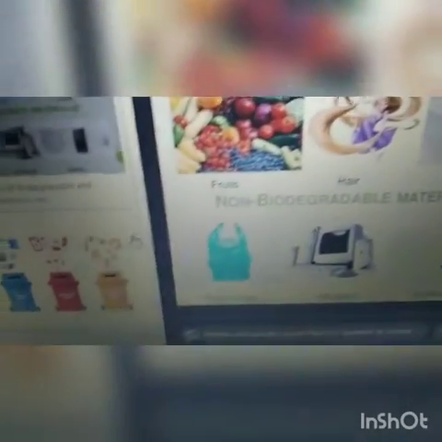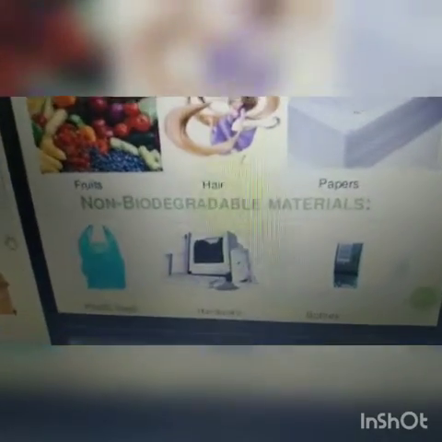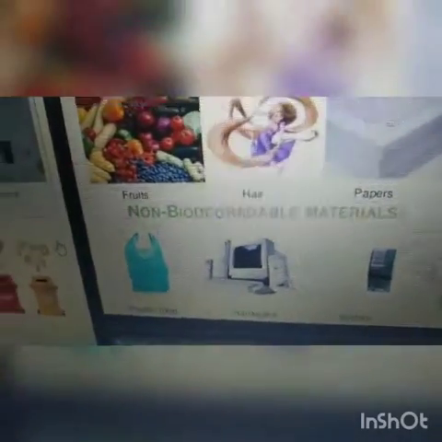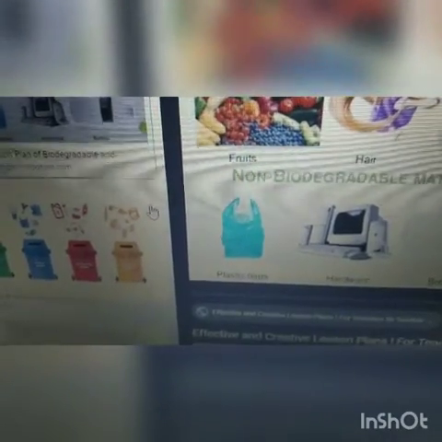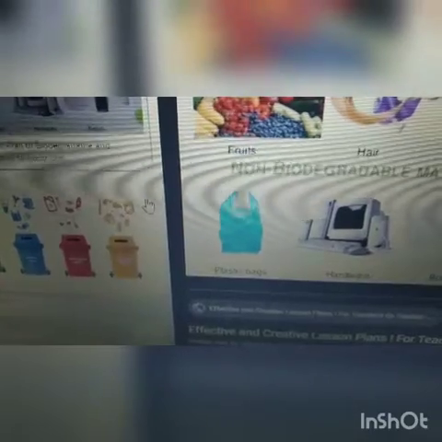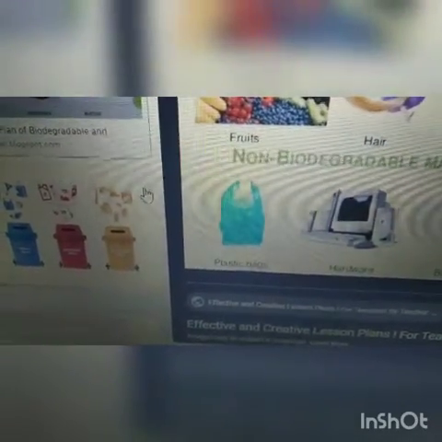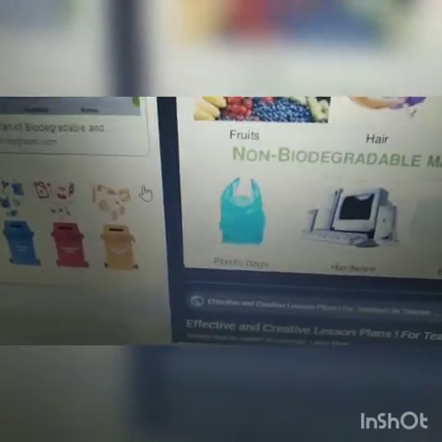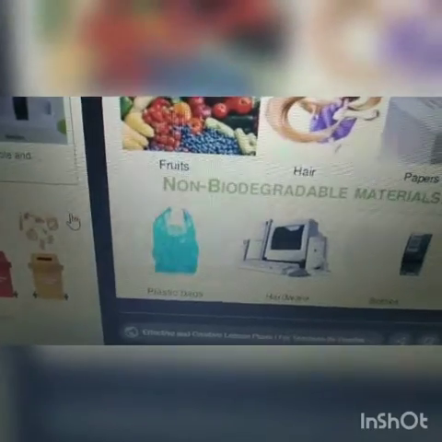Whereas non-biodegradable means waste like plastic, polythene, rubber and glass. Are you seeing? They do not decompose or rot. These are known as non-biodegradable waste. Such waste substances remain in the soil for a very long period of time, thereby polluting it. So soil loses its fertility and plants fail to grow in the soil.